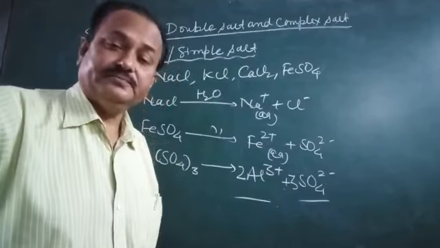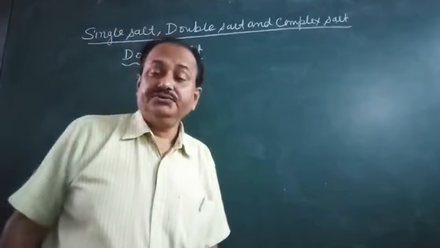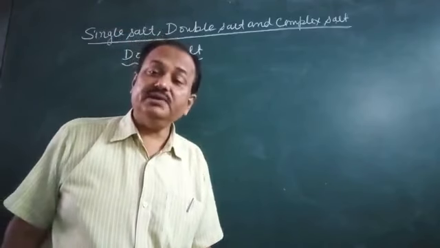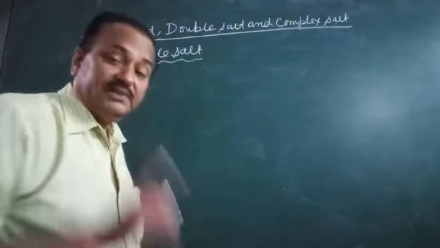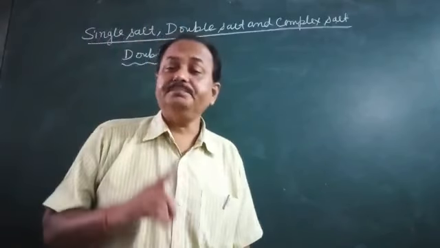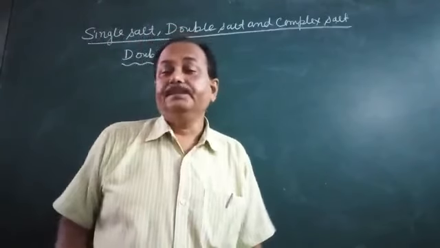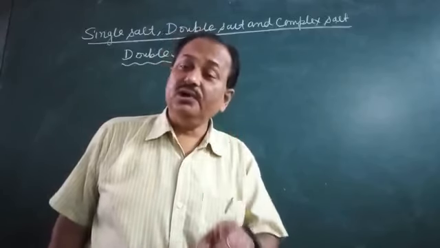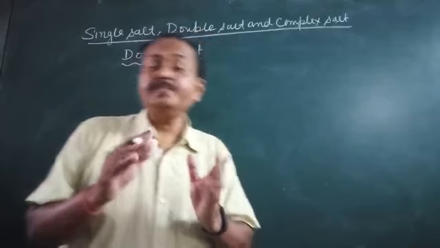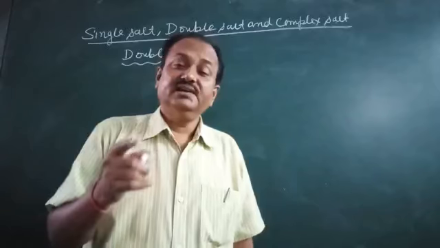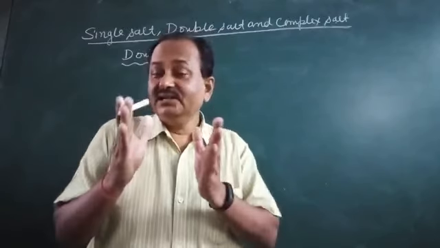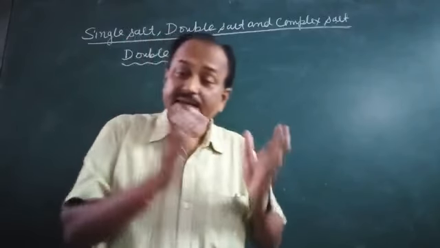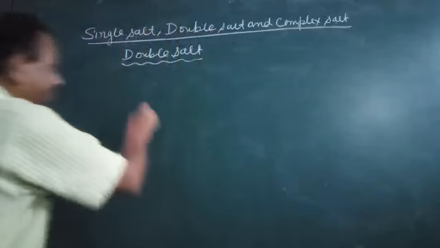on ionization. Double salts are the salts which are obtained by mixing two single salts in equimolar quantity. Equimolar means the number of moles have to be the same. That is, the moles have to be taken in such a manner that their amount is the same in terms of mole.